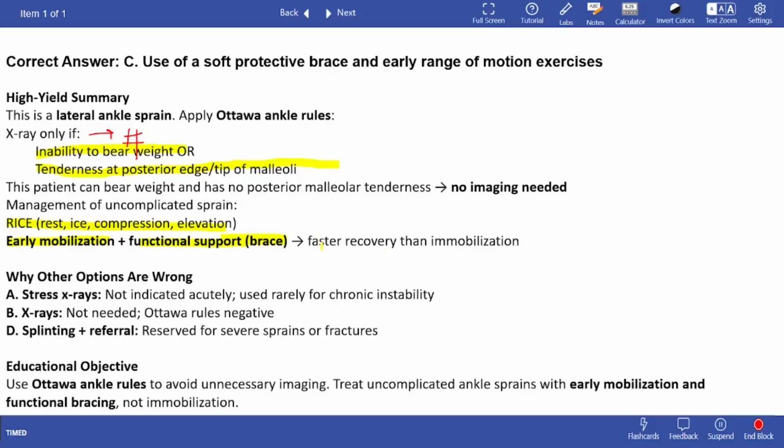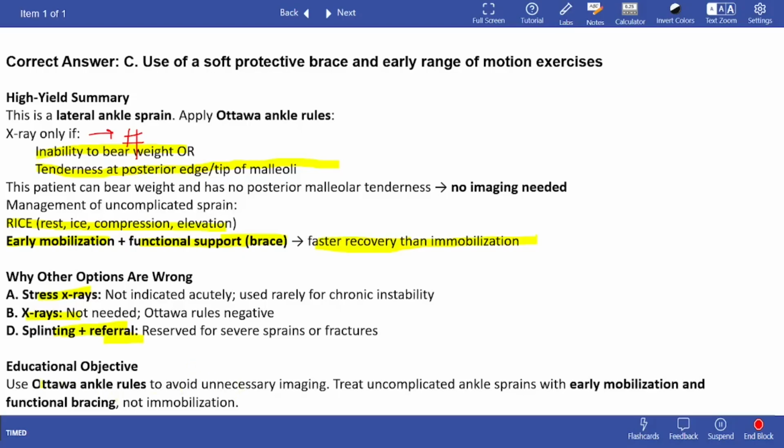This is going to lead to a faster recovery rather than immobilization. In fracture, however, we do immobilize the patient for a bit. So obviously, X-ray options will not be needed, and surgical referral is also not needed because this is not a fracture.